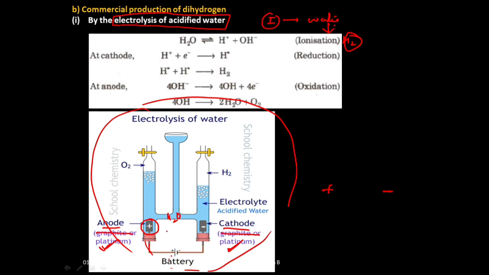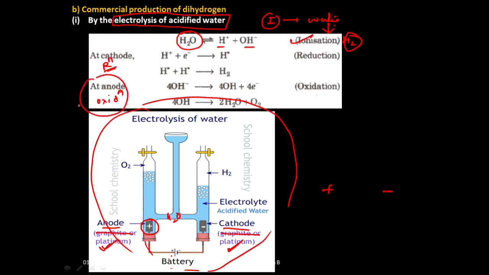Due to the movement of current, the water will get ionized to give H plus and OH minus. That is known as ionization. Now at anode what happens? Oxidation. At cathode there will always be reduction.